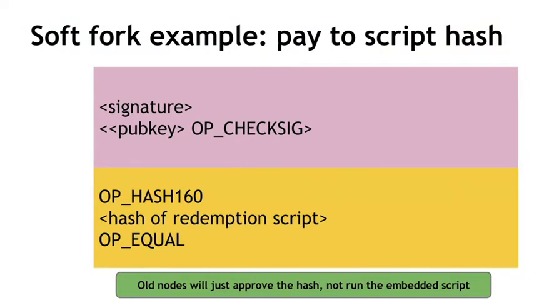So the classic example of a change that was made via a soft fork was pay-to-script hash, which we introduced earlier in the section discussing the scripting language. So the view of pay-to-script hash from old nodes, and again, pay-to-script hash was not present in the first version of the Bitcoin protocol, they see this script as really simple. All it's doing is hashing this one data value and checking to see if it's equal to the value specified in the output script. The old nodes never do that second step of verification in pay-to-script hash, where they then check to see that that value before being hashed runs as a valid script.